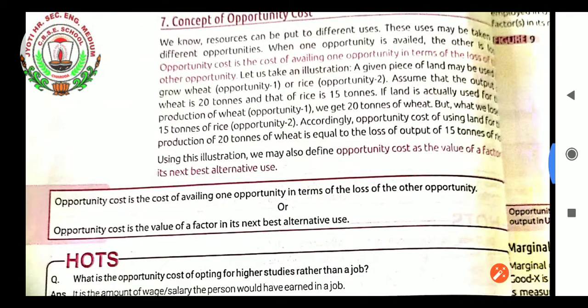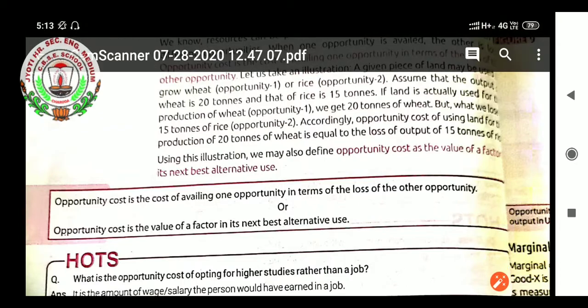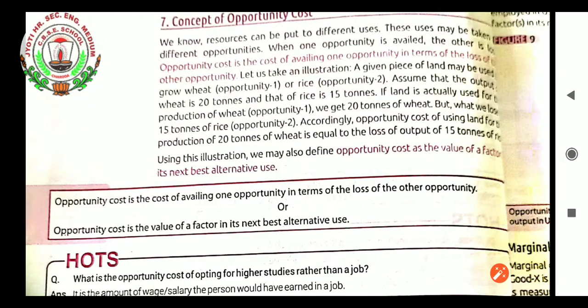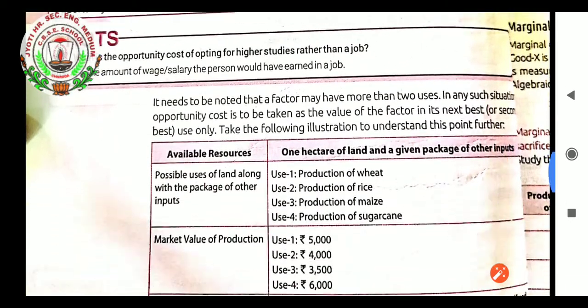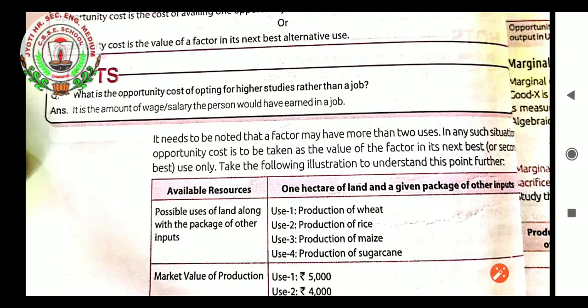Using this illustration, we may also define opportunity cost as the value of a factor in its next best alternative use. Opportunity cost is the cost of availing one opportunity in terms of loss of the other opportunity. What is the opportunity cost of opting for higher studies rather than a job? It is the amount of wage or salary that the person would have earned in a job.